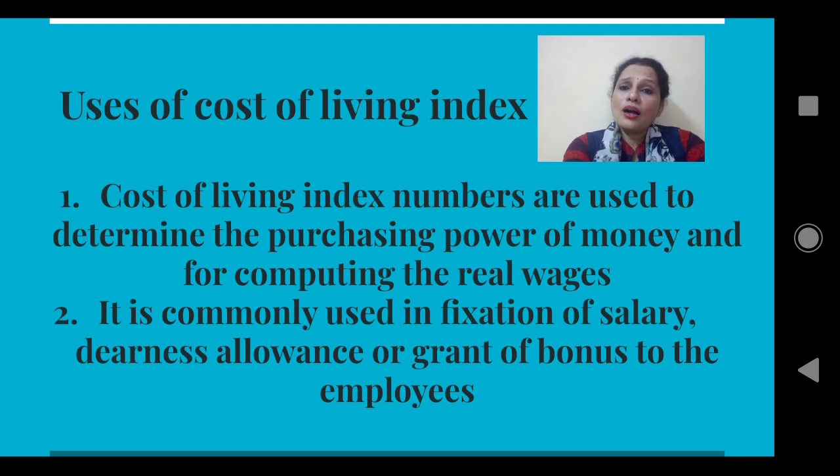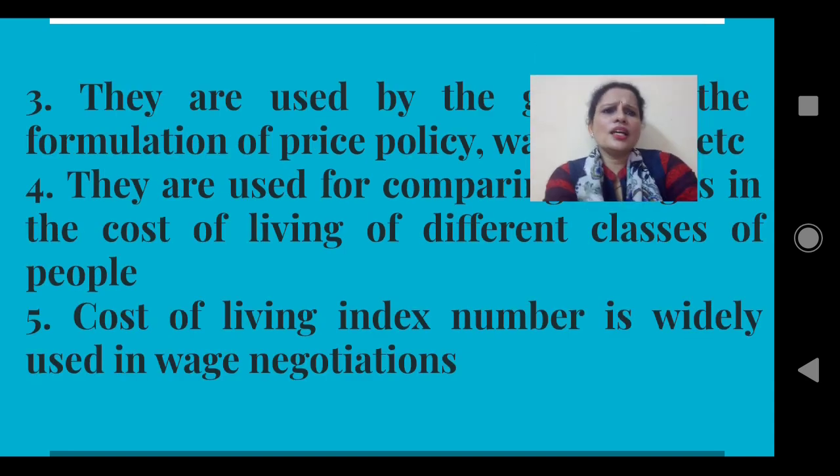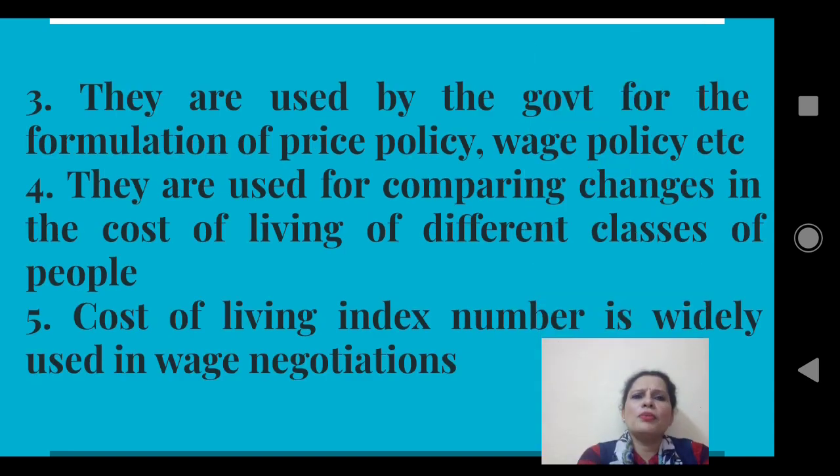Now, how much to increase? What DA should be increased in the current period will be decided by looking at the consumer price index number, and it also applies to the grant of bonus to the employees. Next, third one: they are used by the government for the formulation of price policy, wage policy, etc. To control the prices of the commodities which are used in day-to-day life, consumer price index numbers are used.